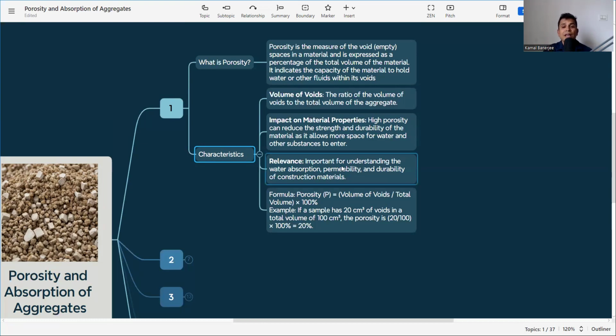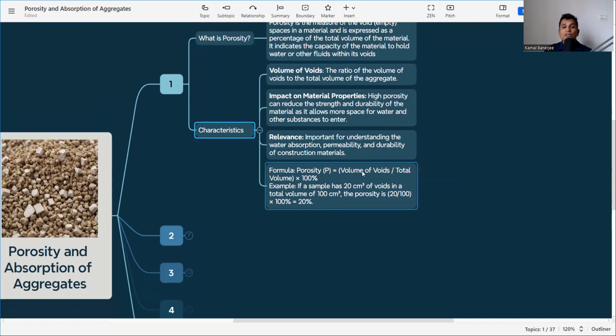Then what is the relevance? It is important for understanding the water absorption, permeability, and durability of construction material. The problem is that whenever we are adding water into the mix, two things can happen. If the aggregate has more water, it will release it into the mix, or it can absorb water from the mix. Either way, the water content in the mix can be more or less. Both cases are not accepted, because it will directly impact the strength and durability. So that is why we need to know the void percentage, the water moisture percentage, and how it is calculated.